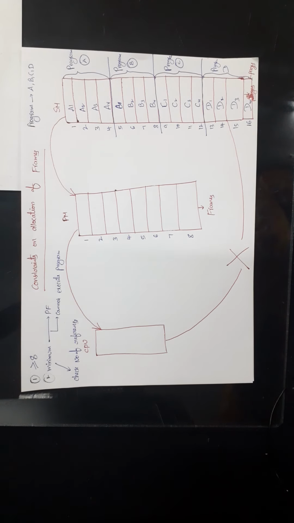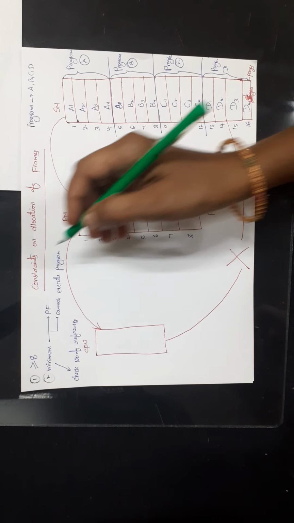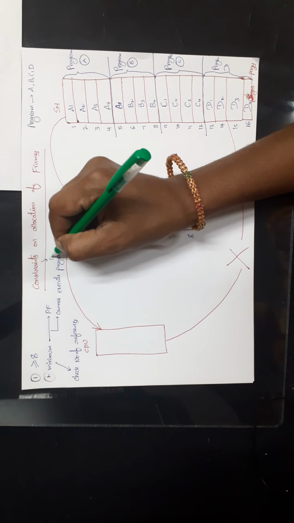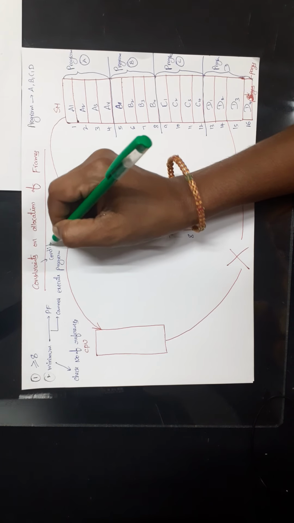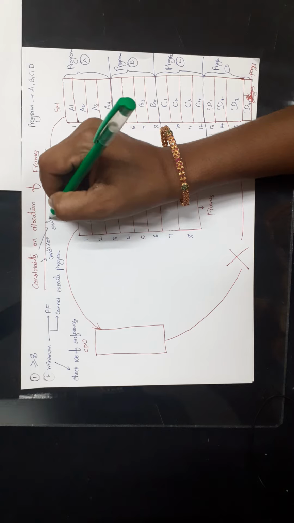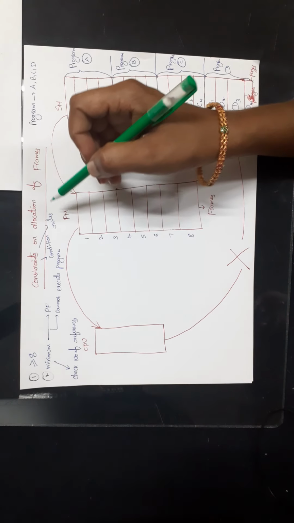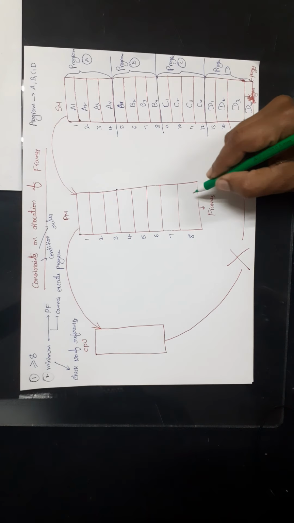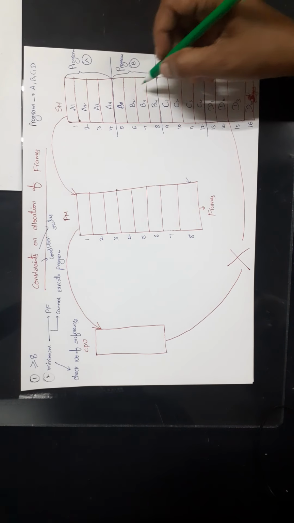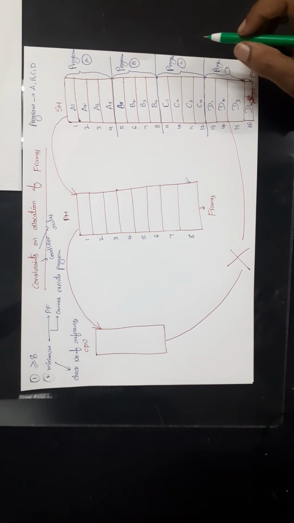In this video, I am going to explain about constraints on allocation of frames. So we know that constraint is nothing but condition, or we can say that rules. So in this video, I am going to explain what are the rules we should follow while allocating these frames for the processes. Okay, I'll explain this concept with the help of an example.